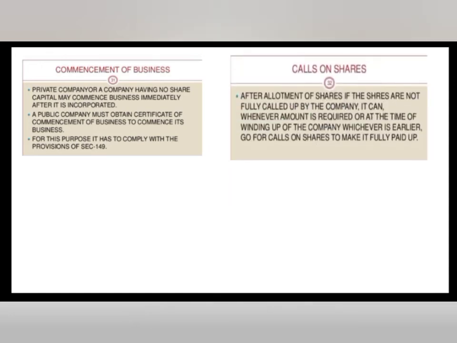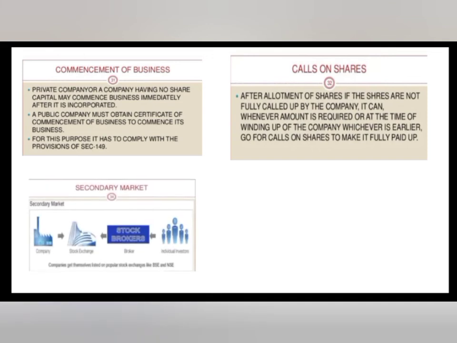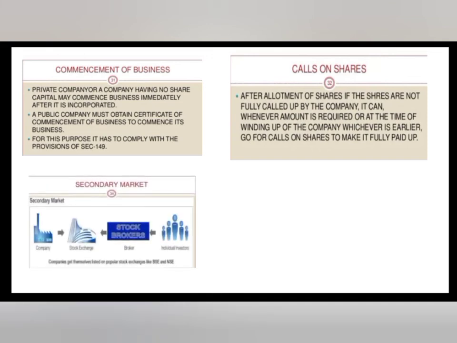Call on shares: after allotment of the shares, if not fully called up by the company, it can, whenever the amount is required or at the time of winding up of the company, whichever is earlier, go for call on shares to make it fully paid up. Secondary market model: first one company, second one stock exchange, third one broker, fourth one individual names.